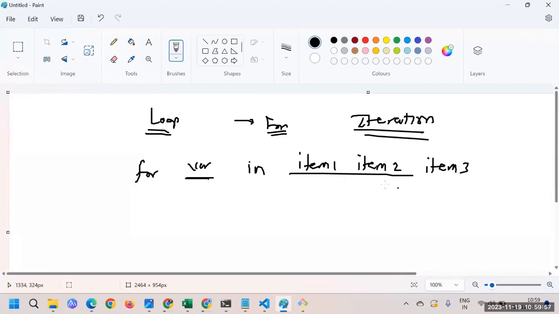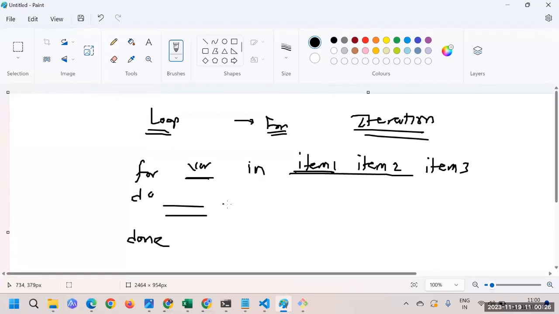And then next is do, whatever you have to do, like execution of a command, and then you will say done. So this is what the syntax is, and let's try to understand it one by one. What will happen for the first iteration? It will come with the first value, item 1, whatever you have written as the first item, and that will be considered as the variable value.